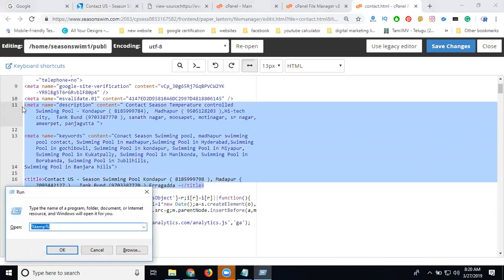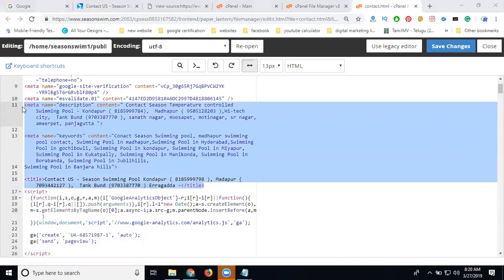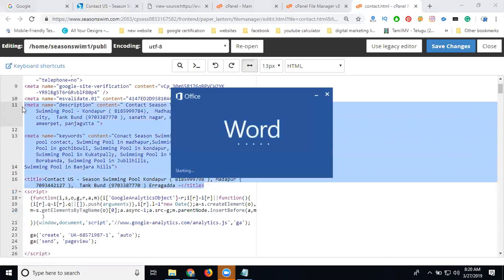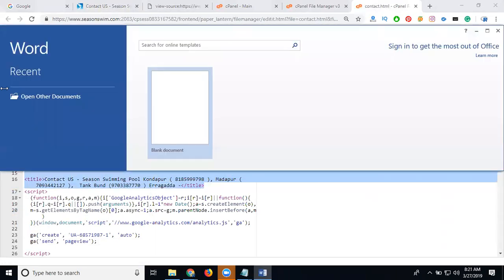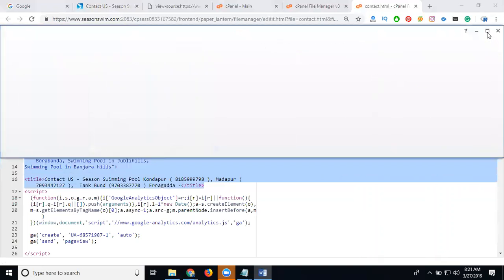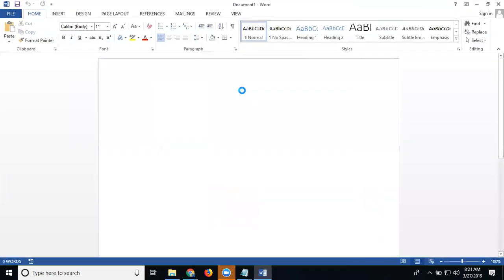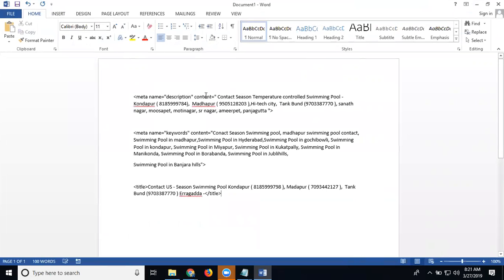You can check your Word document. For more clarity, you can check the total information in your document: what was written for your proper title, description and keyword. See this one: description, keyword, and the last one is your title.